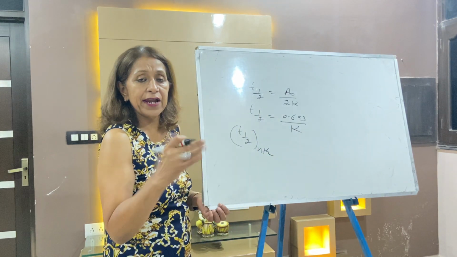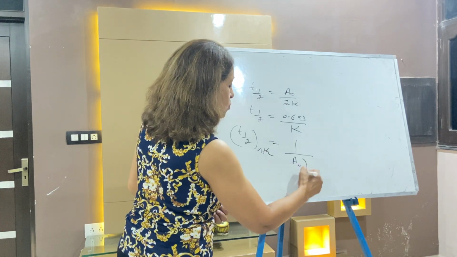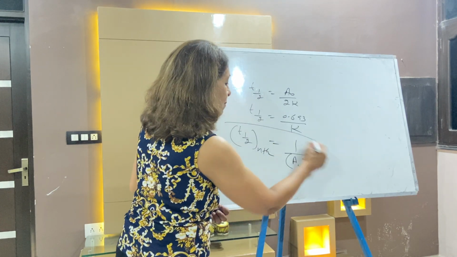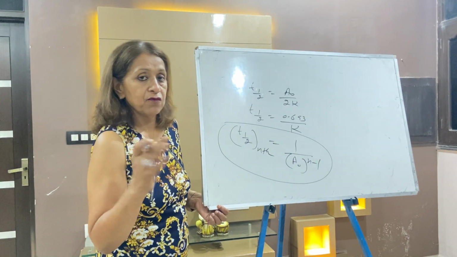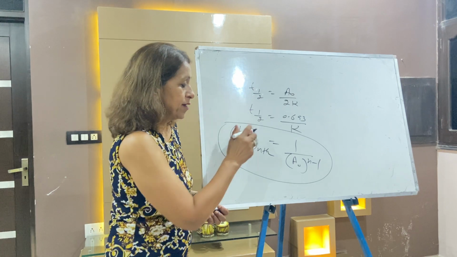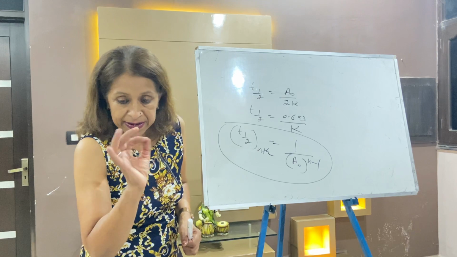make a point, for any order, it is proportional to 1 by A naught power n minus 1. Please remember this formula. Half-life of any order, first order, second order, third order, is 1 by A naught power n minus 1. Now let me make it very simple.